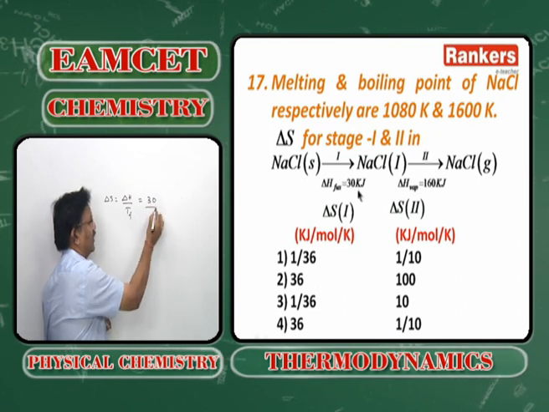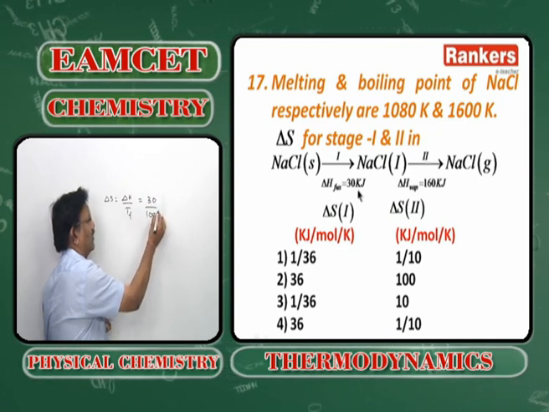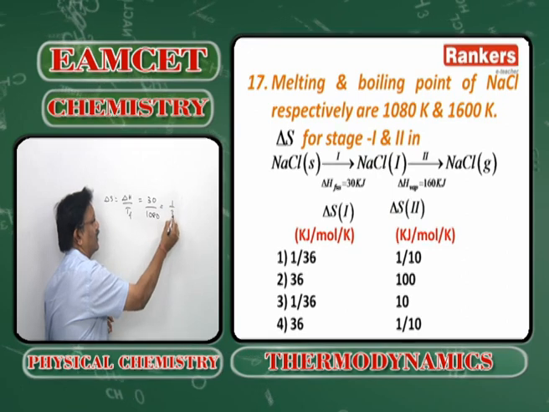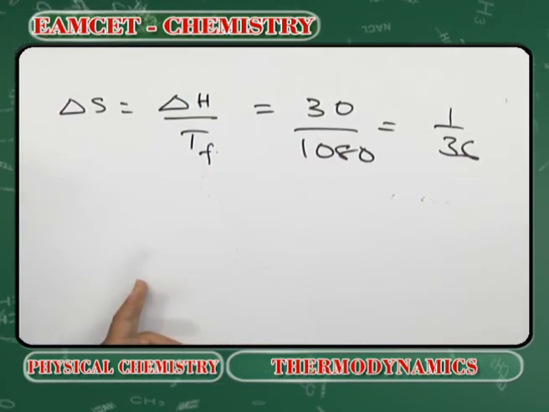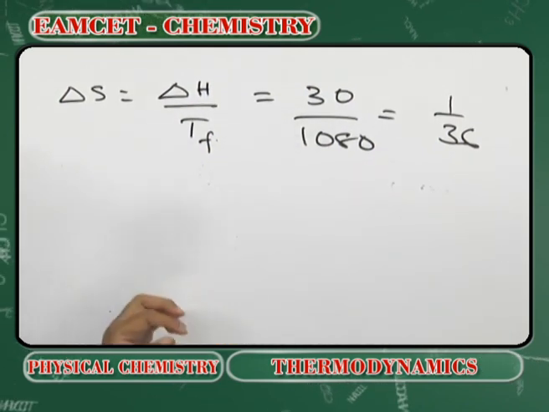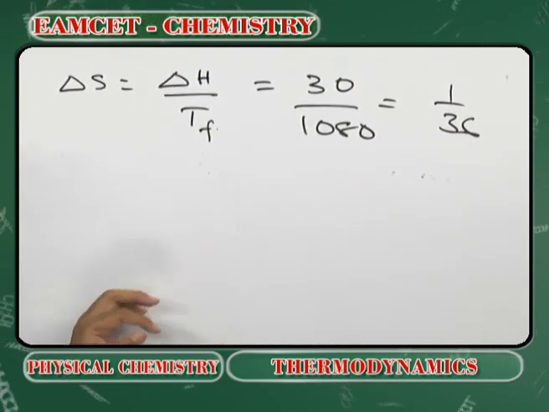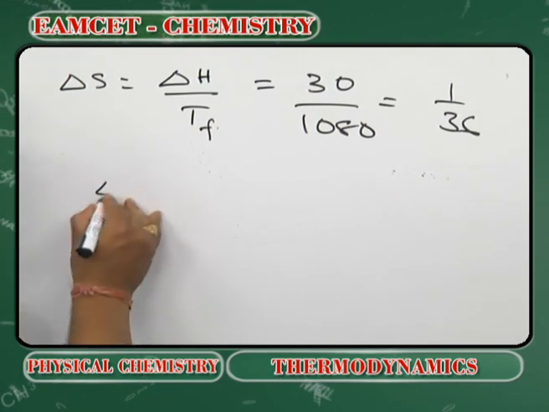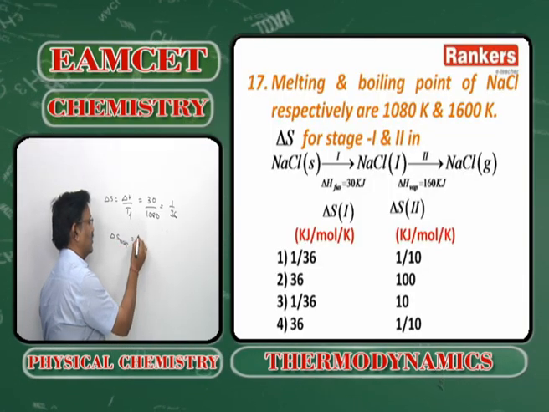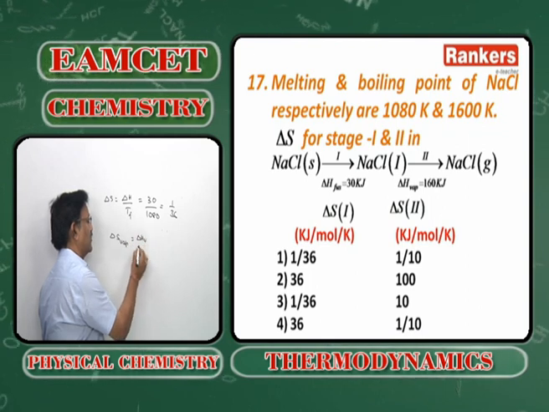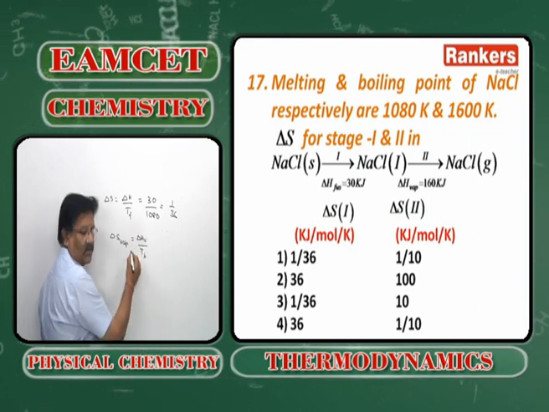So 30 by 1080, which is equal to 1 by 36 kilojoules per mole for NaCl solid. For NaCl liquid, delta S vaporization is delta H vaporization by TB.